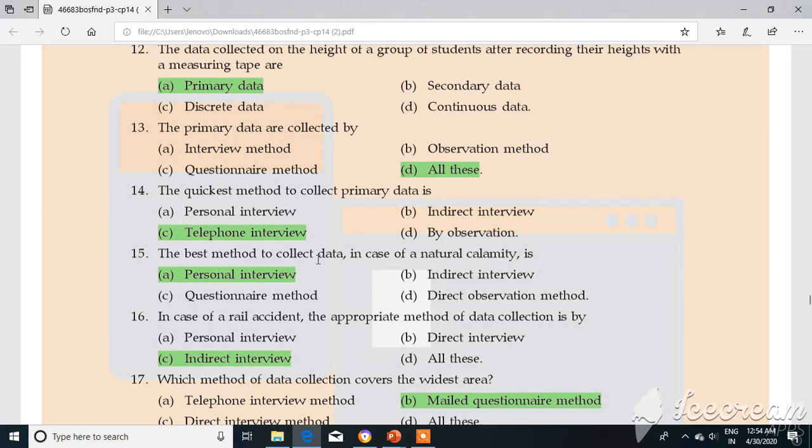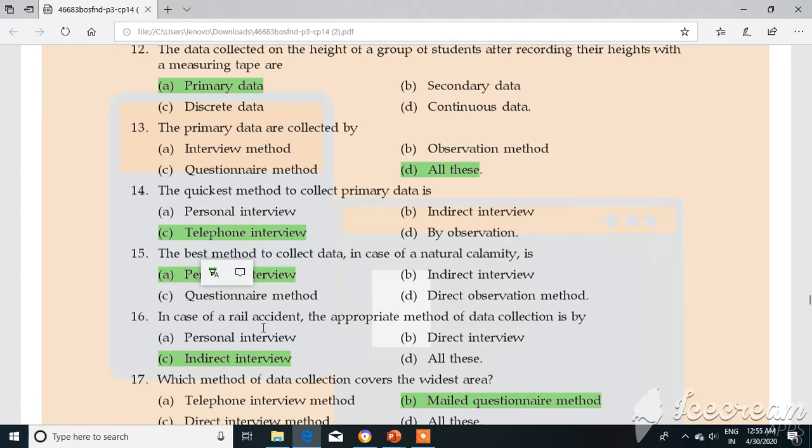So we can collect this data by using what? Personal interview, indirect interview, questionnaire method, or direct observation method. So personal interview is the correct answer.